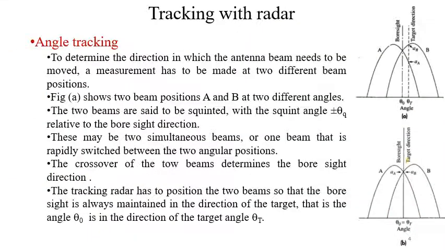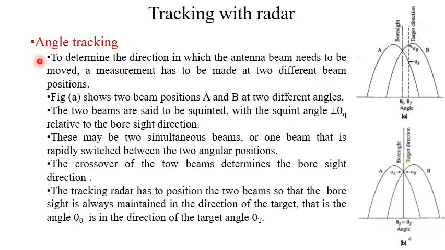Now we will consider the basics of angle tracking. How does the radar determine that the target is not in a particular position, and then decide that it has to move its beam to another, proper position? So that's the basic principle of angle tracking.